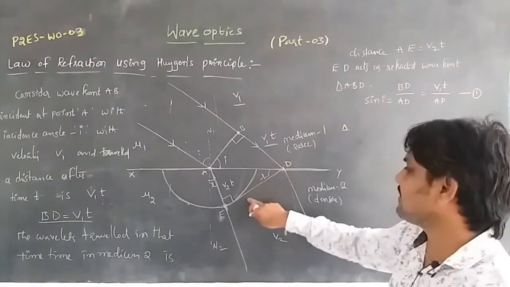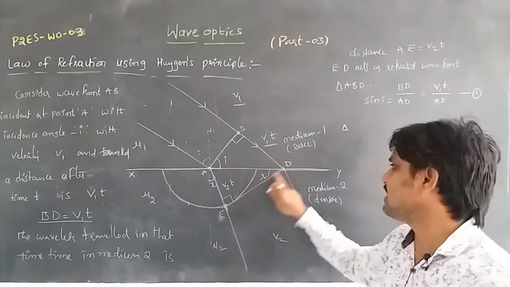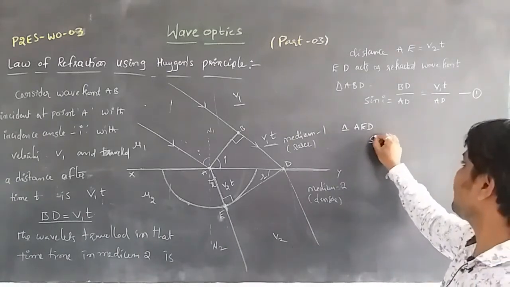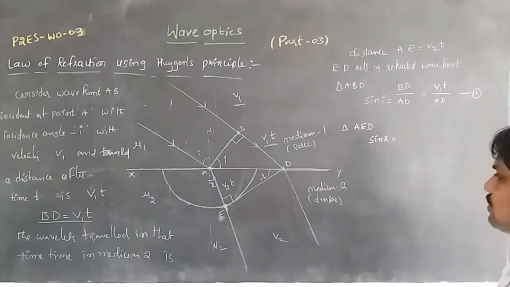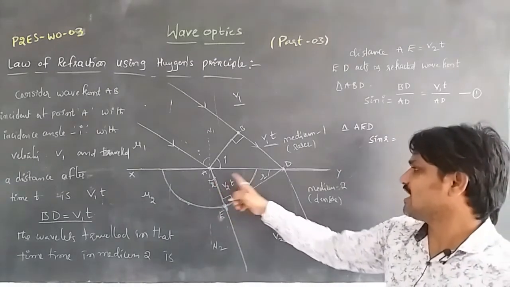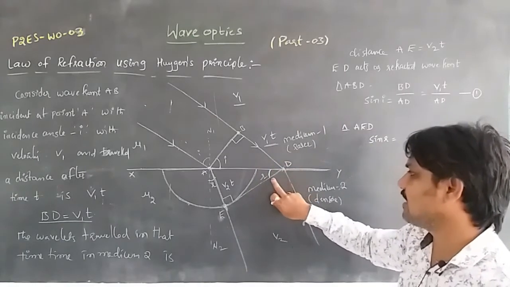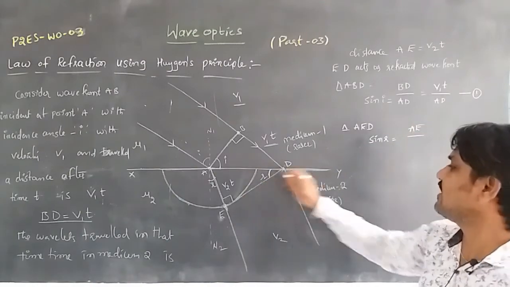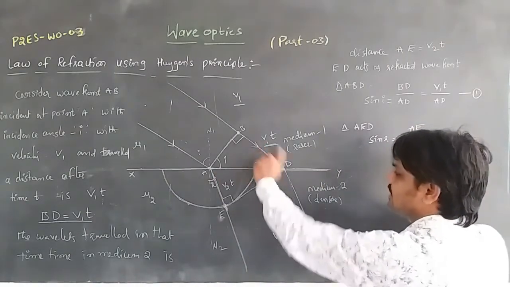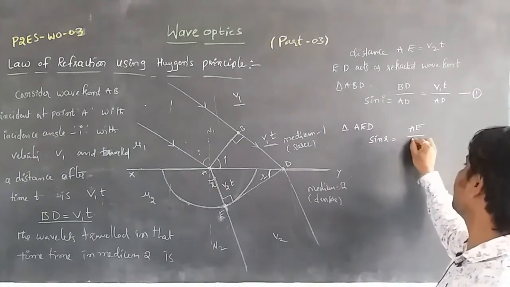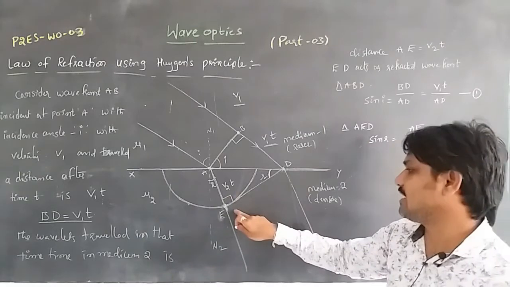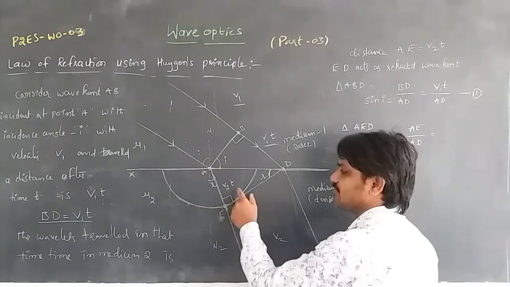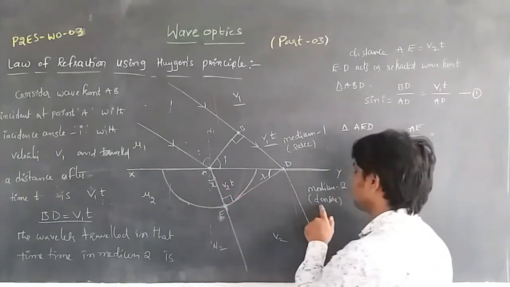From the triangle AED in the refracted wavelets, sin r is equal to AE by AD, where the angle of refraction r is this angle. AD is common to the two triangles ABD and AED. We know AE is v2 t, because the refracted wavelet travels from A to E in time t with velocity v2 in the denser medium.